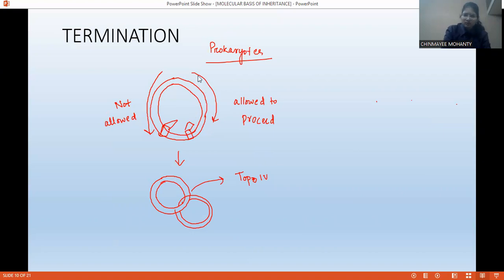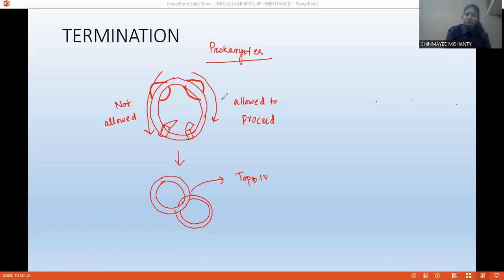Suppose just imagine the replication is taking place in both directions, in this direction and in this direction, because it is a bidirectional one. So just imagine like if you are approaching in this direction, then you are allowed to go. But if you are approaching in this direction, you are not allowed to go. Because these two forks, they need to meet at a particular point. Suppose one fork is moving in this direction, and one fork is moving in this direction. These two forks need to meet at a particular point. Otherwise, it will create problem.